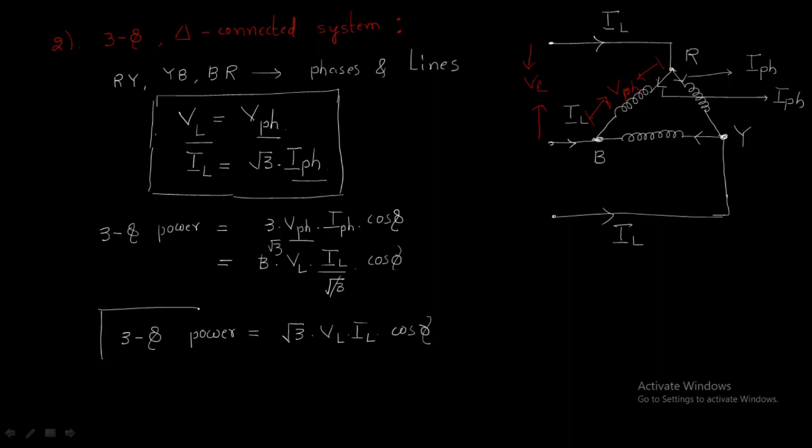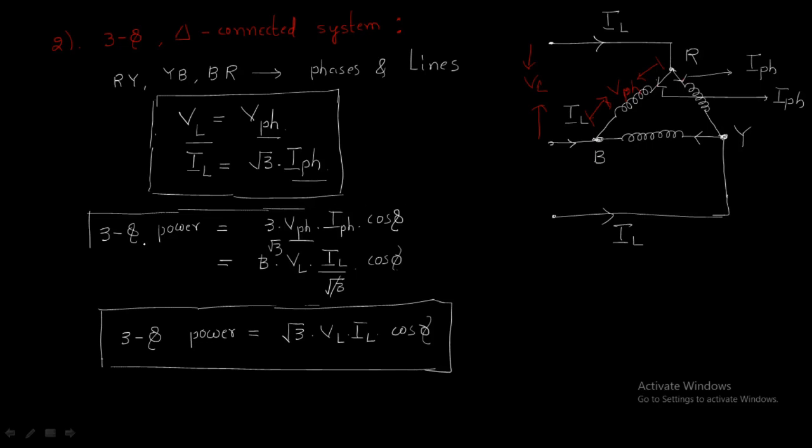For three phase power we have two formulas. First formula: 3 times V phase into I phase. Second formula: root 3 times line voltage into line current. Okay, so this is the delta connected system relations and power.